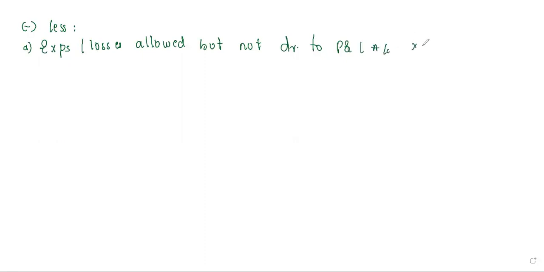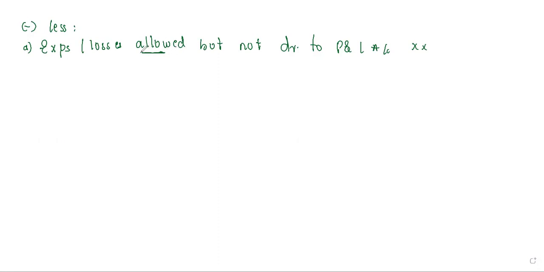You will take that amount again in the inner column. What happens here? Expenses and losses allowed but not debited. There it was debited, but here it is not debited. So these are the allowed expenses, and those are the disallowed expenses, if you observe. These are minor changes you have to notice, and you should be careful over here.